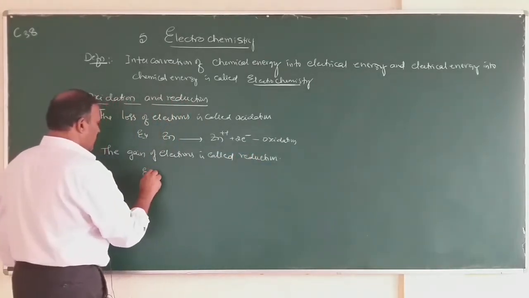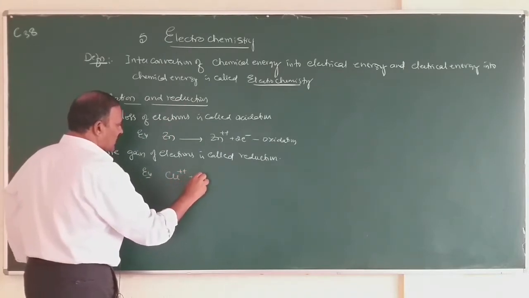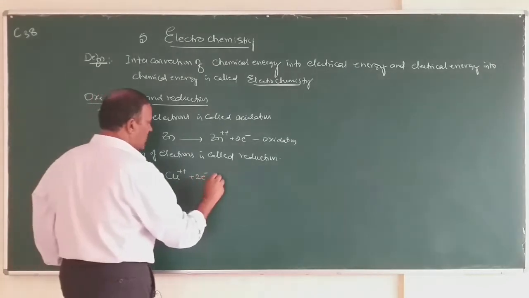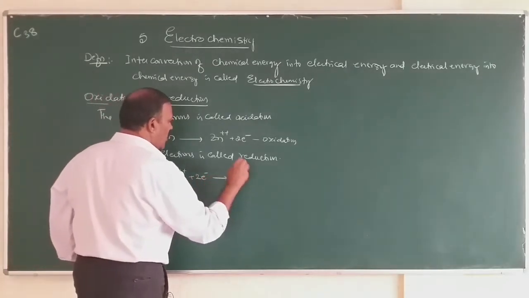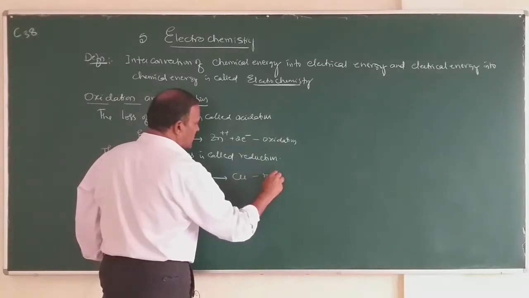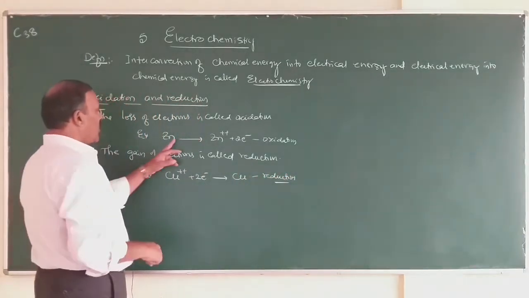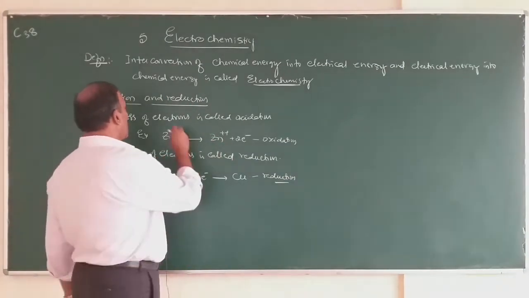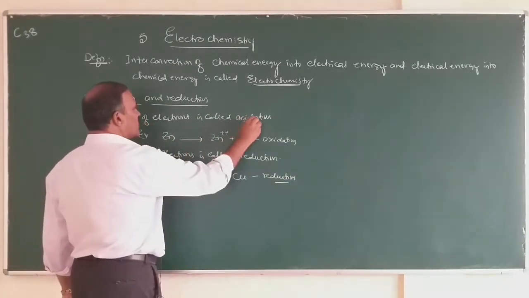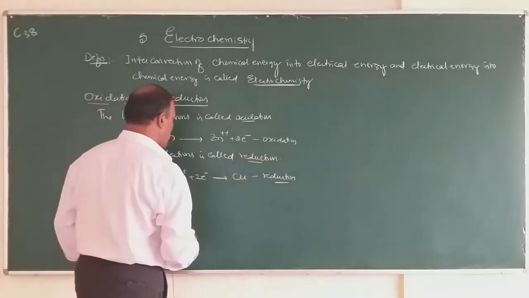For example, copper ions accept or gain electrons and are converted into copper atoms. So, the process is known as reduction. The loss of electrons is called oxidation. The gain of electrons is called reduction.